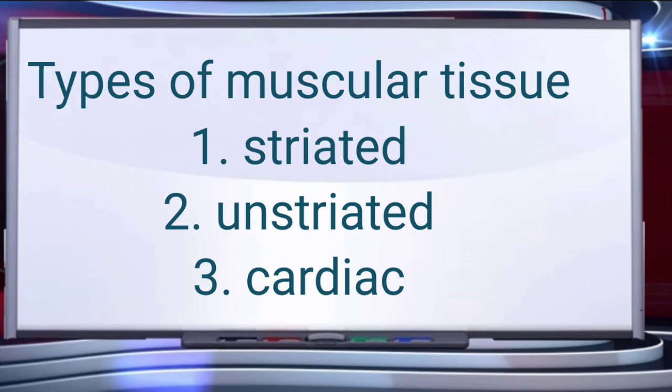Children, there are three types of muscular tissue: striated, unstriated and cardiac. Try to understand: muscles or muscle tissue of the body consist of long, narrow muscle cells. These cells are elongated in structure and therefore called muscle fibers. A muscle fiber may contain one or more nuclei.